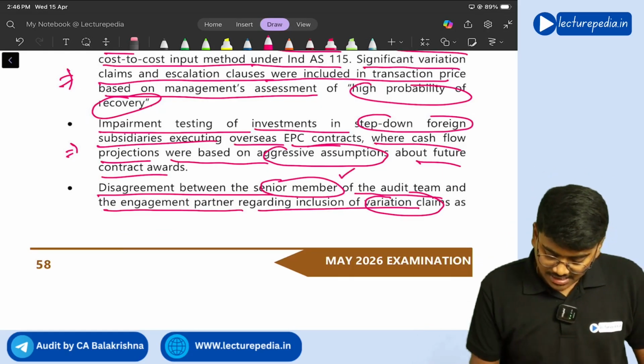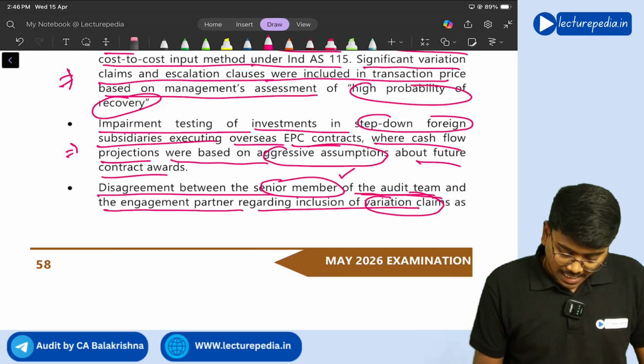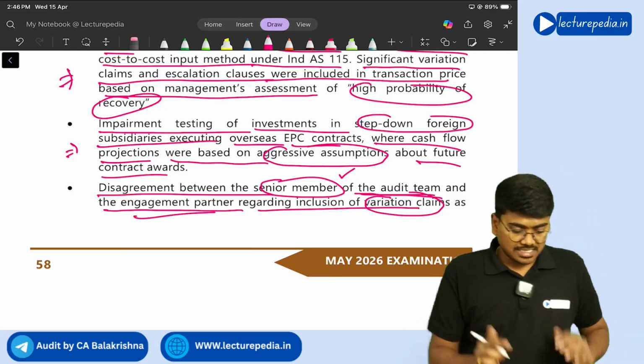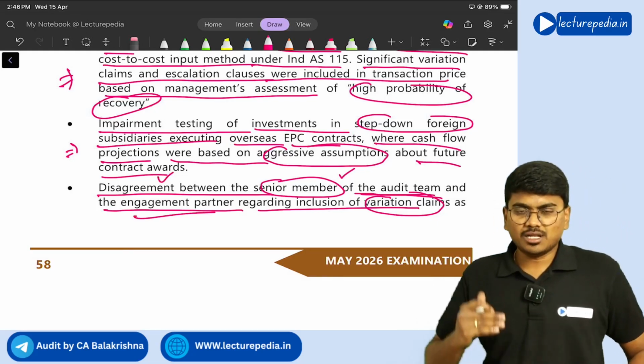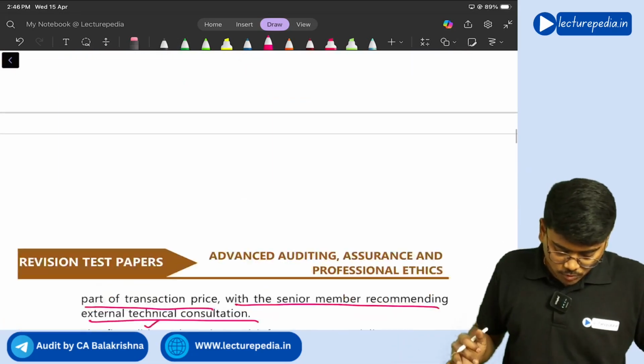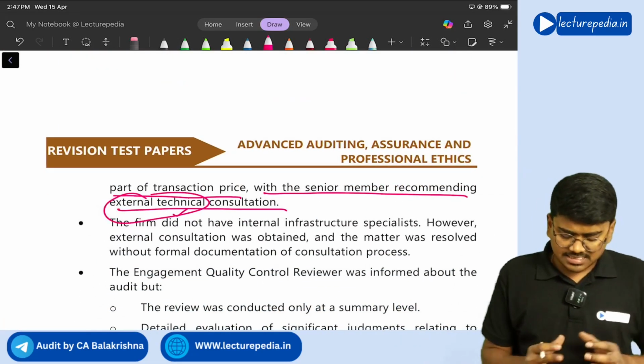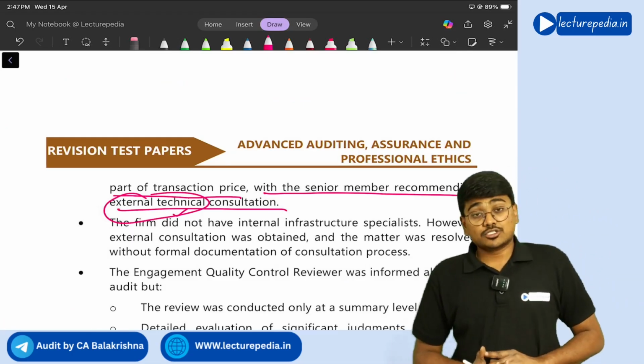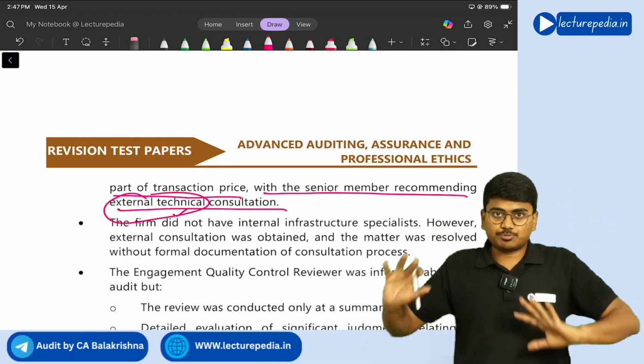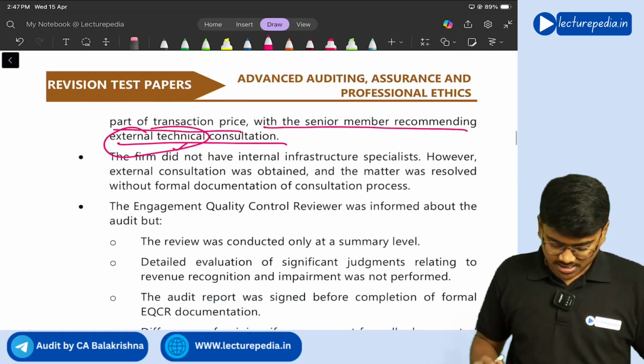Between the senior member of the audit team and the engagement partner. Since there is a disagreement between these two people, the matter has been referred to an external expert, external technical consultation. So proper consultation has been made in this situation, that is fine.